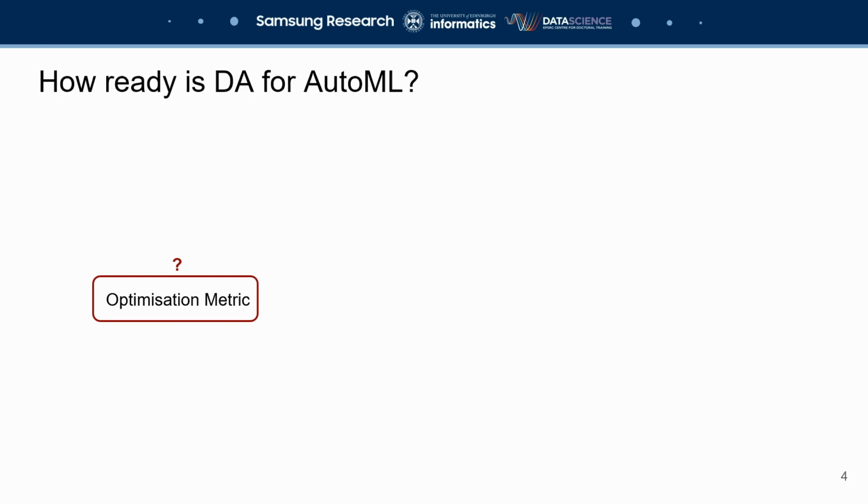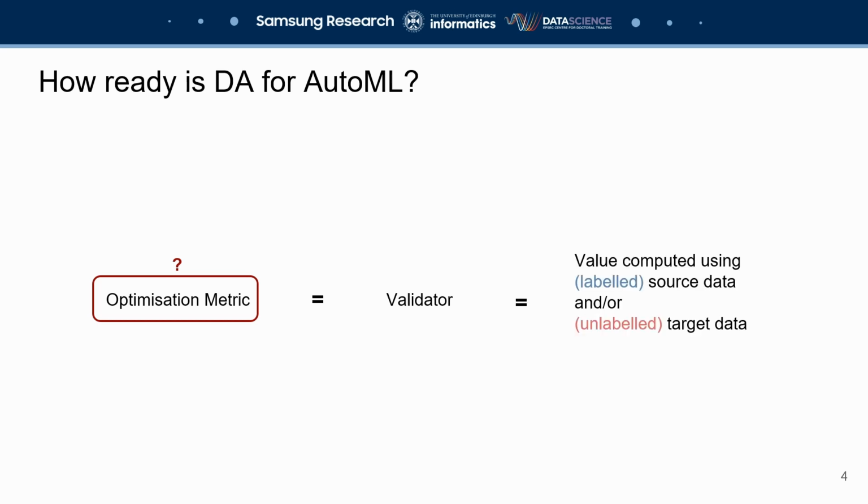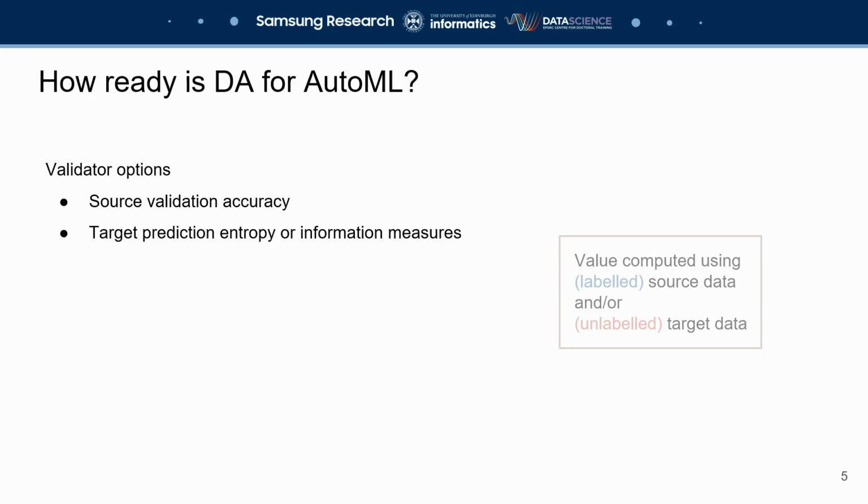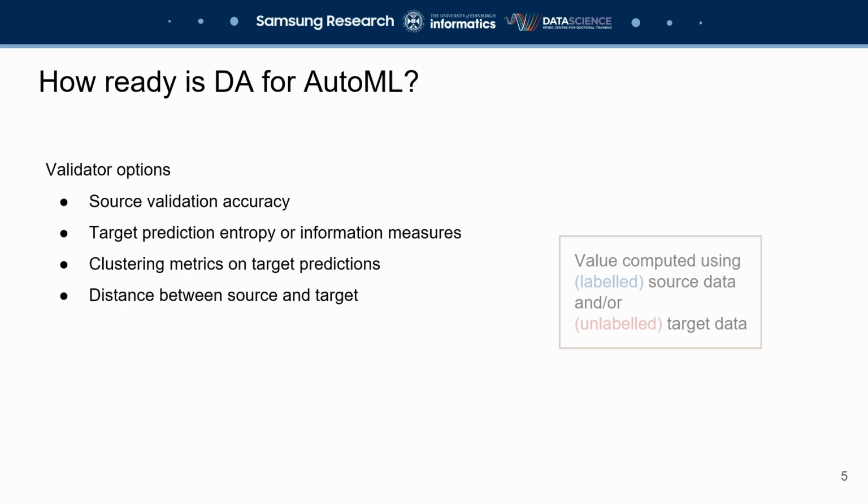The optimization metric, or validator as it is often referred to in this setting, is a value computed using some combination of labeled source data if available and the unlabeled target data. There are many potential values that can be computed and used as a validator. For example, we can use the standard validation accuracy as computed on only the labeled source data. We can also use measures like entropy or information, clustering of predictions, distances between the two domains, or measures of feature quality. Many of these have been explored in the literature to some success.